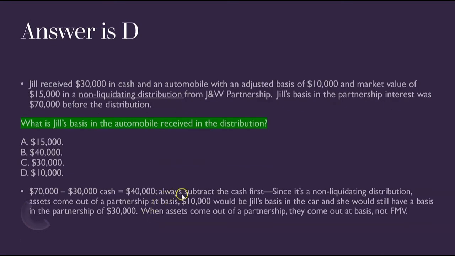So once again, we always subtract the cash first. Take the $30,000 cash away from the basis, $40,000. Since it's a non-liquidating distribution, assets come out of a partnership at basis. That would be Jill's basis in the car, and she would still have a basis remaining in the partnership of $30,000. Make a note, when assets come out of a partnership, they come out at basis, not fair market value.